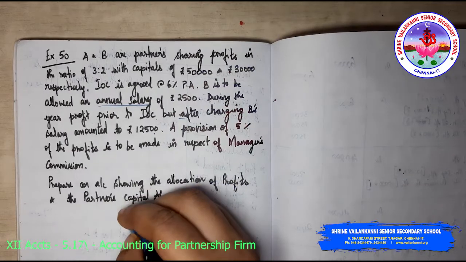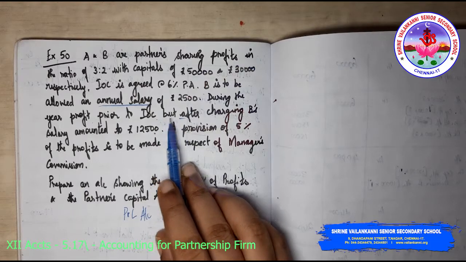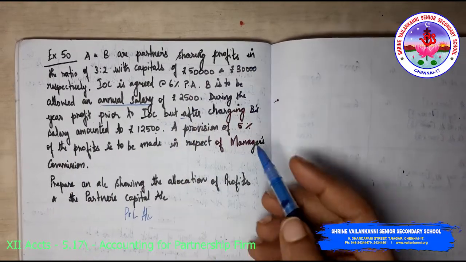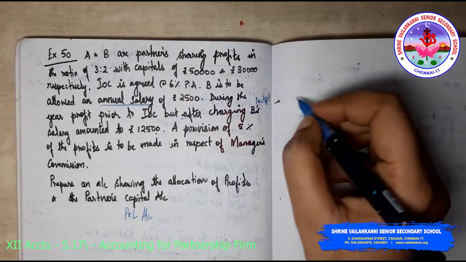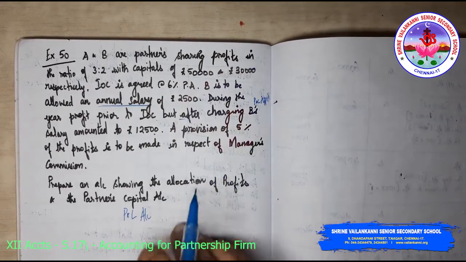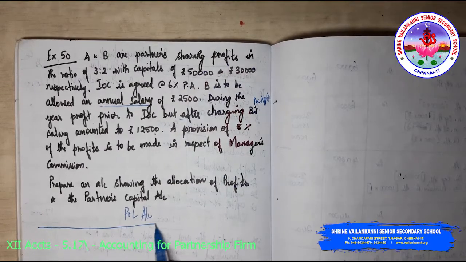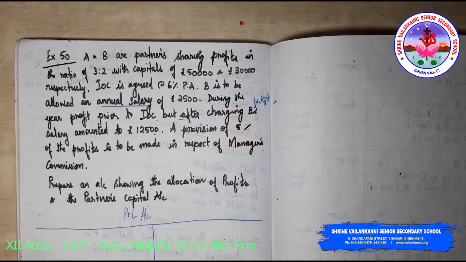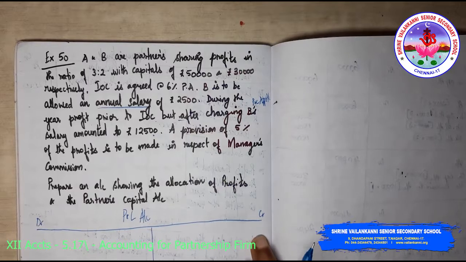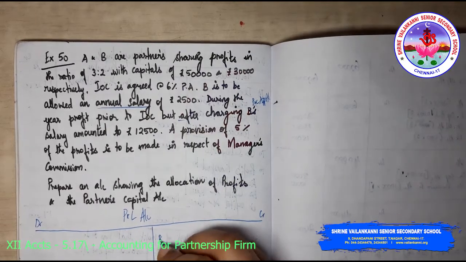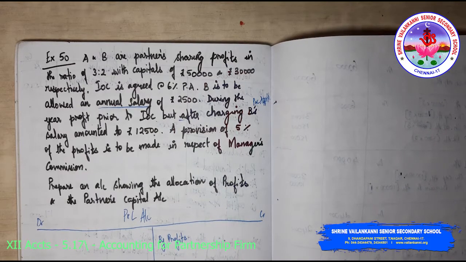So first let us prepare the P&L account, because there is one mistake that they have done. After charging B's salary. B's salary is a P&L appropriation account item, so you cannot include it in the P&L account. In the P&L account, we need to find out the real profit that needs to be transferred to the P&L appropriation account. So I'm just taking it as debit, credit. Please write particulars, rupees and all. Now, by profits before B's salary.